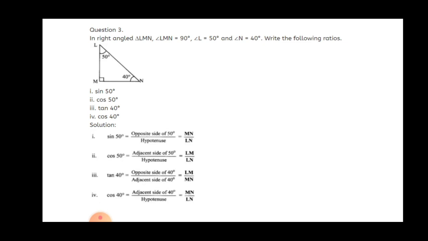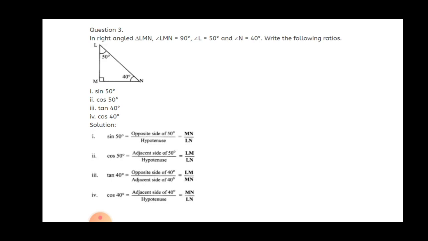Clear? Now in the third one, everywhere you have to write down the ratios, but a little bit of things are changed, because here they have asked about what? Here triangle LMN is given, where angle M is 90 degrees, and that's why LN is nothing but what? That is the side opposite to the 90 degrees, which is known as the hypotenuse. But here the measurement of angle L is given as 50 degrees and the measurement of angle N is given as 40 degrees. So instead of asking sin L or sin N, they asked about sin 50, tan 50, and vice versa. So in the formula also you have to mention it in that format only.